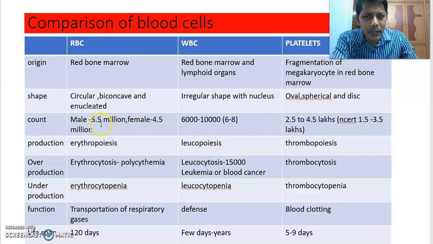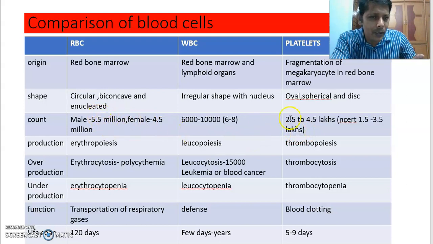Count. Males have 5.5 million and females have 4.5 million RBC. WBC are only in thousands, 6,000 to 10,000, and as per the NCERT textbook, 6,000 to 8,000. Platelets are 2.5 to 4.5 lakhs, and as per NCERT, 1.5 to 3.5 lakhs.